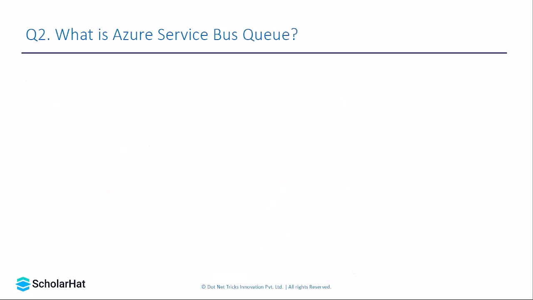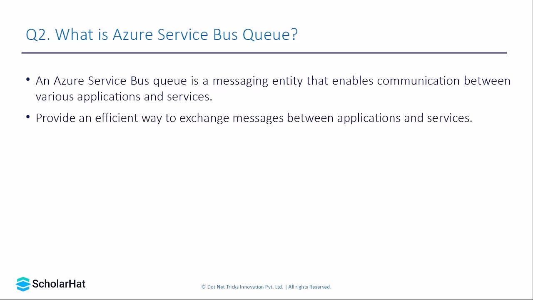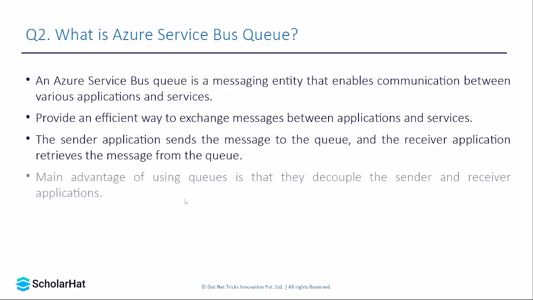What is an Azure Service Bus queue? An Azure Service Bus queue is an entity that enables communication between various applications and services. It provides an efficient way for messages to be exchanged between applications and services. The sender application sends a message to a queue and the receiver application retrieves the message from the queue. In simple terms, a queue is a channel that enables communication between various applications and services. So whatever message you send to Azure Service Bus will be stored in a queue.